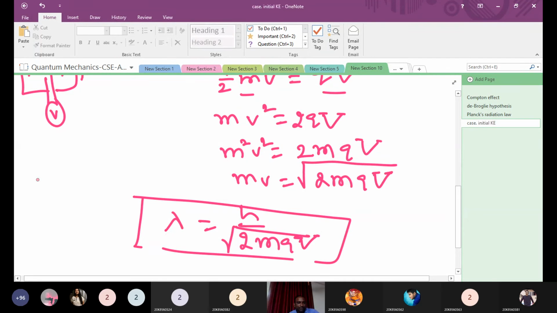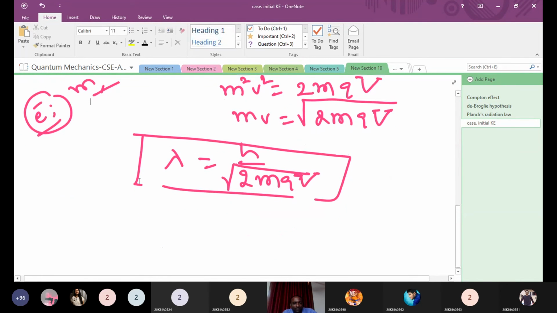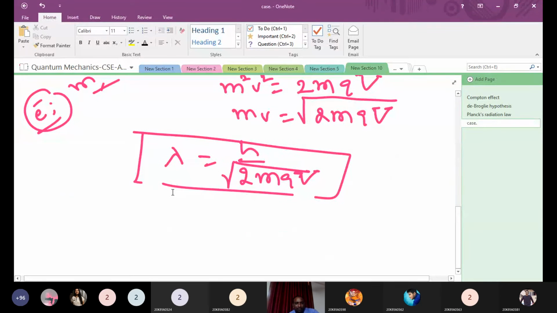In the case of a charged particle, suppose an electron, which also has some mass and velocity, right? For any charged particle, the expression for matter waves is lambda equal to h by the square root of 2m qV. If you know the potential energy of any material particle, you can estimate the lambda using this expression. That is the significance of this expression.